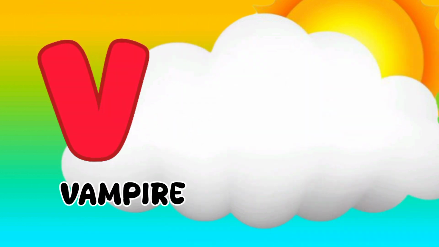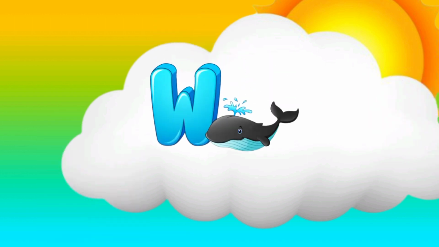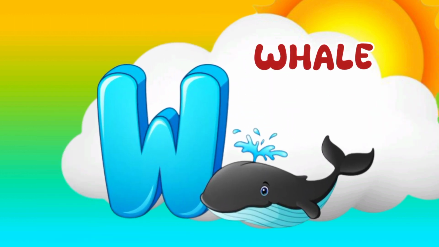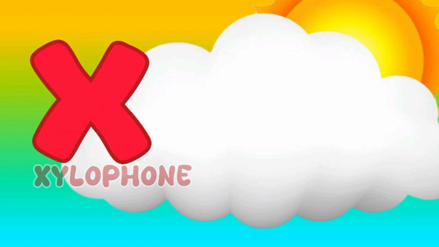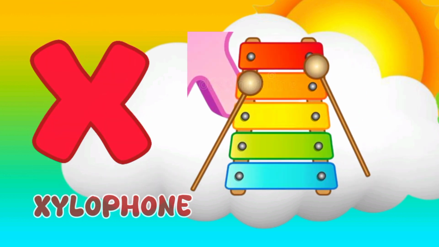V for vampire. Vampire means vampire. W for whale. Whale means whale machli. X for xylophone. Xylophone means xylophone.